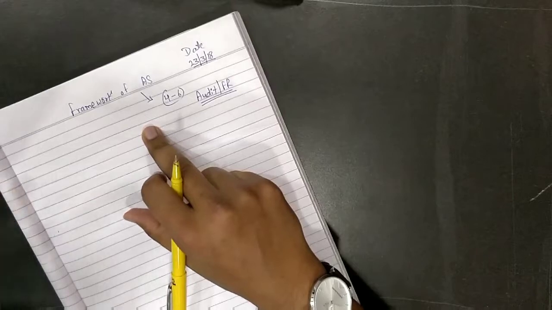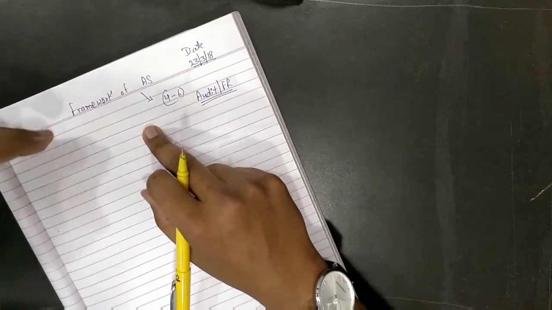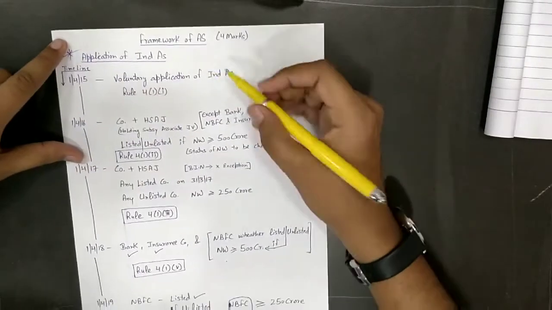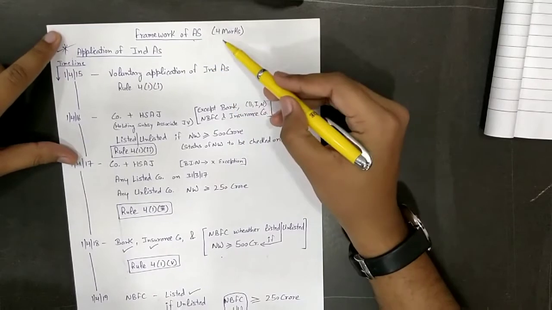Just spend 5 to 10 minutes and you'll be done with this topic. We will discuss the practice manual as well. Let's see. Framework of accounting standard may be asked for 4 to 6 marks.